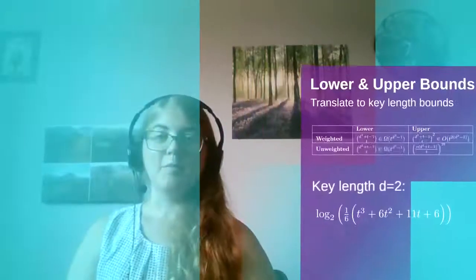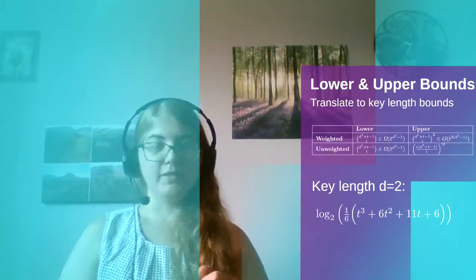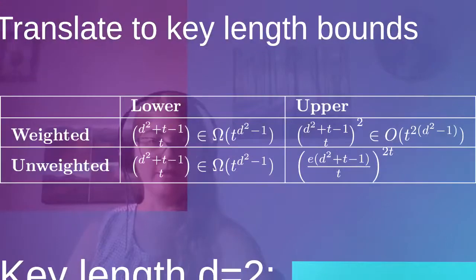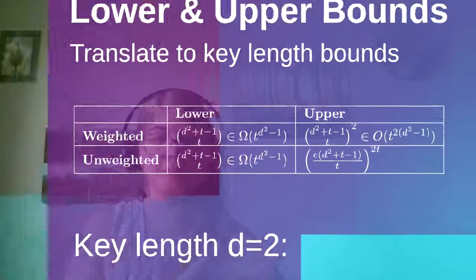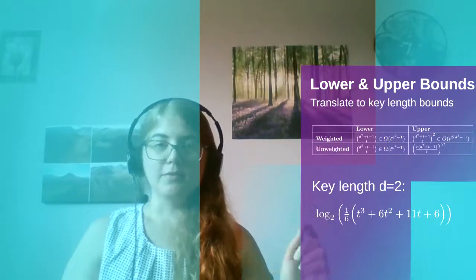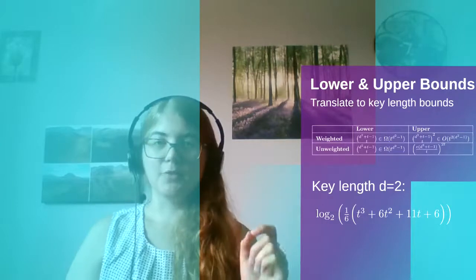So those are unitary T designs. What about our key length? That's what we want to compare. So we need to look at the bounds for unitary T designs. There are lower and upper bounds for weighted and unweighted unitary T designs, which are basically polynomial with respect to T. So in terms of our key length, we're taking the logarithm of the bounds here, so it'll be logarithmic with respect to T.